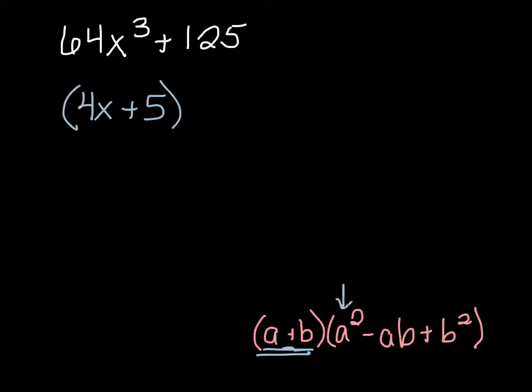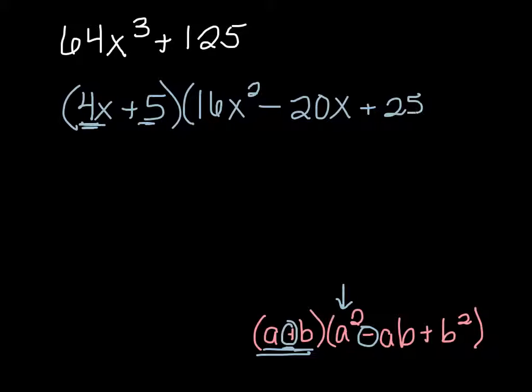The next piece says we're going to square the first term. Well, this is the first term. So if I square it, I get 16x squared. Notice I change the sign. I start with a plus, that means I have to change it to a minus. Then I take a times b, so I multiply this one with this one and I get 20x. And then I square the last term, which is 25. Make sure from here to here that you are changing the sign.